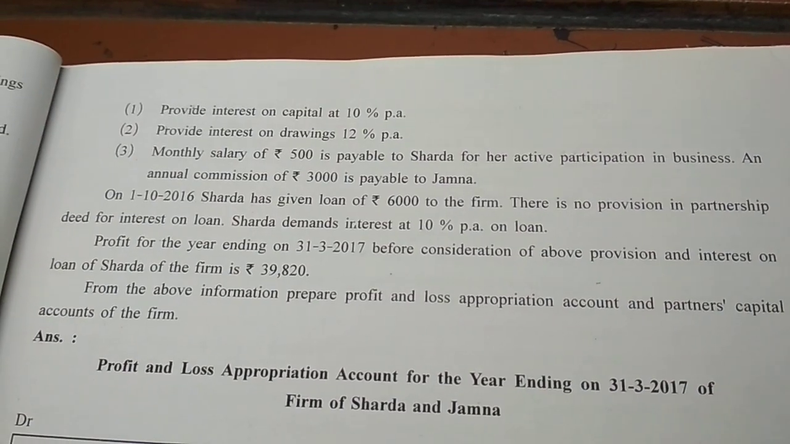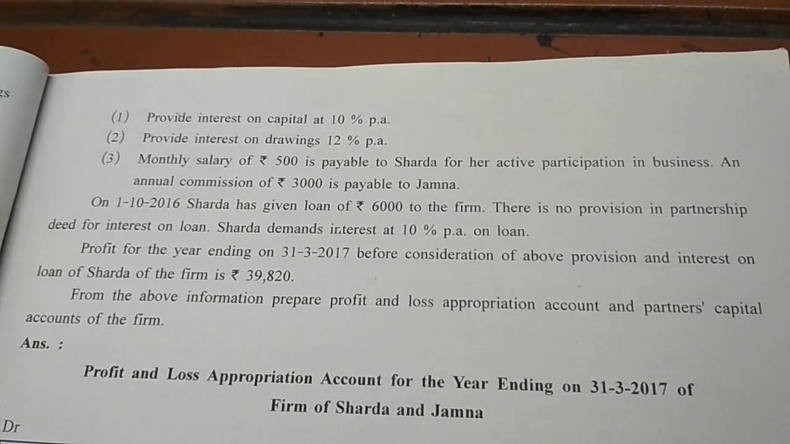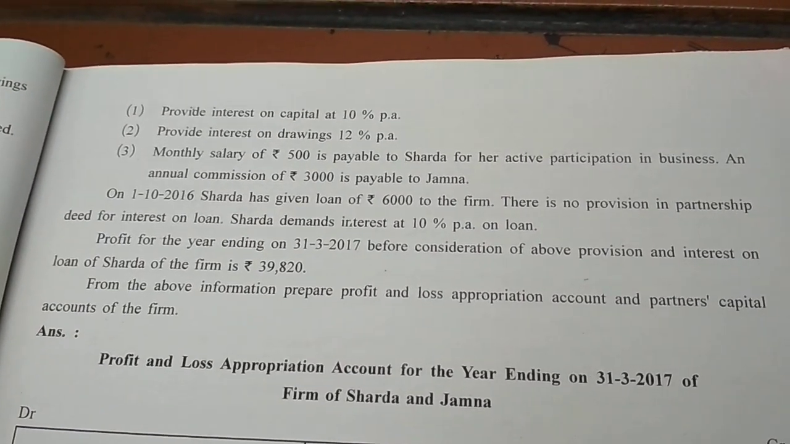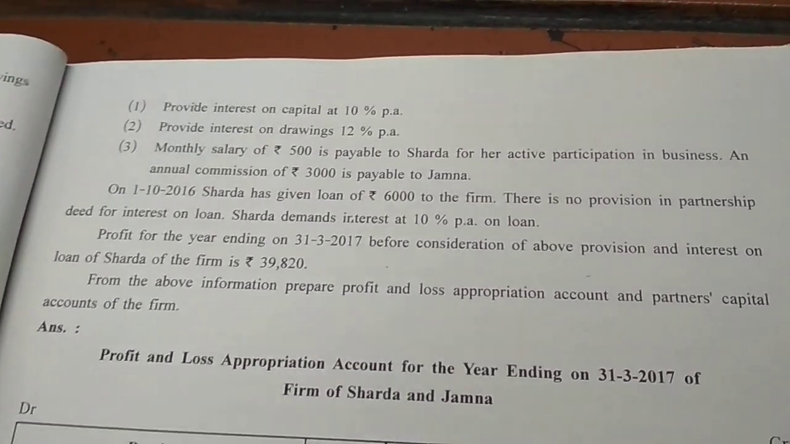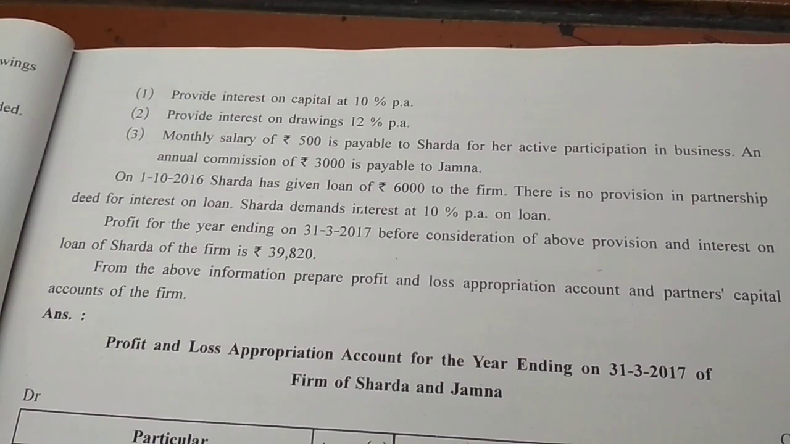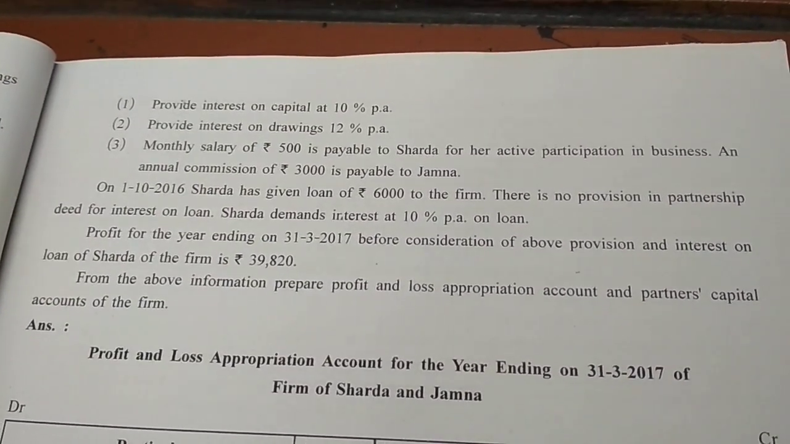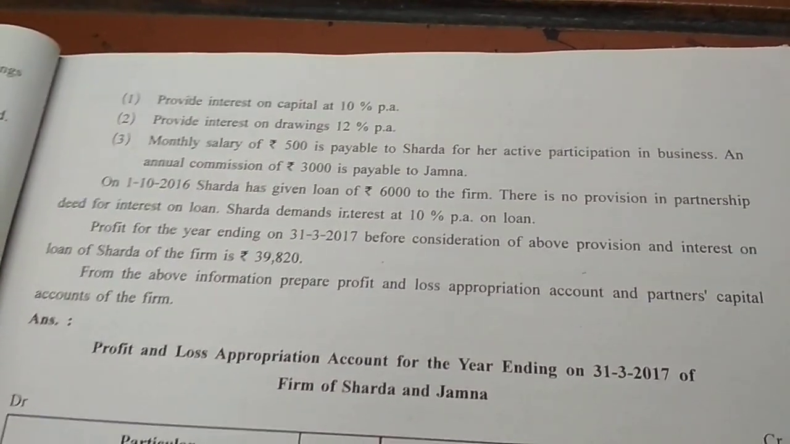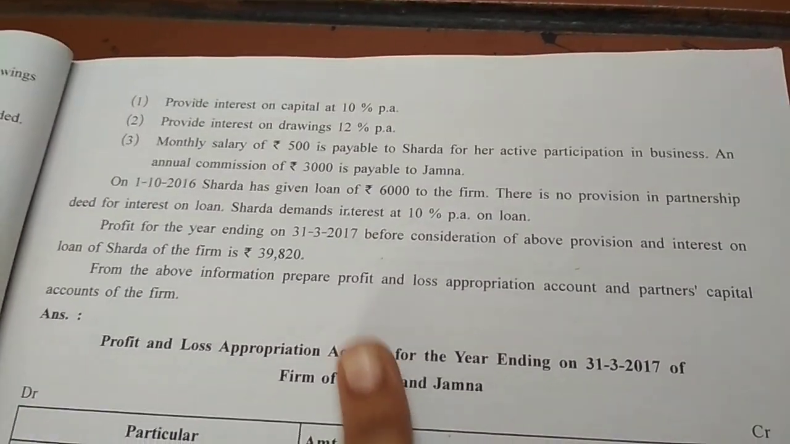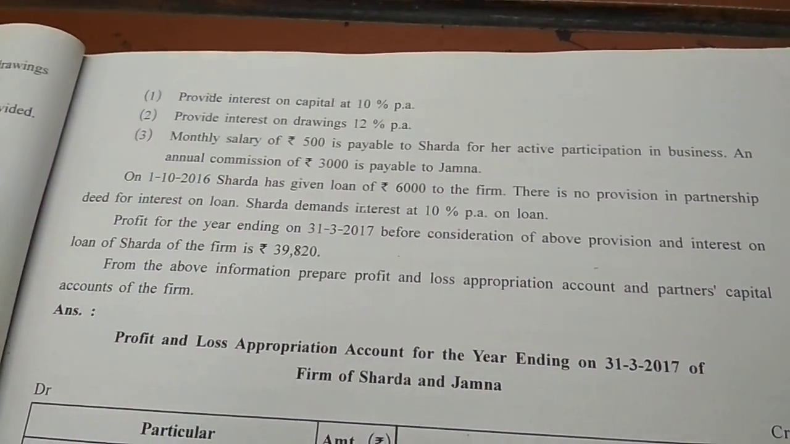On 1st October 2016, Sharda has given loan of 6,000 to the firm. Interest will be calculated on the same, but interest will not be recorded in appropriation or capital account of partners. There is no provision in the partnership deed for interest on loan. In that case, 6% interest has to be calculated. Sharda demands interest at 10% per annum. Okay, ignore this because if nothing is provided in the partnership deed, then we will have to calculate interest at